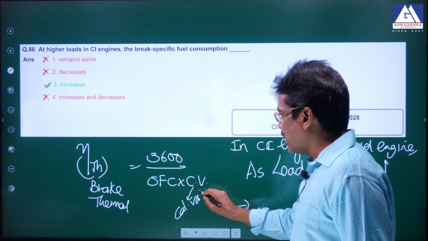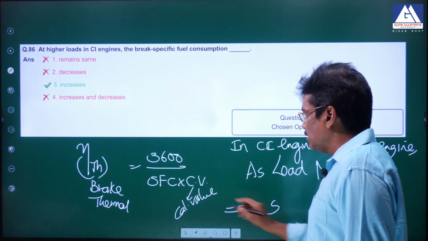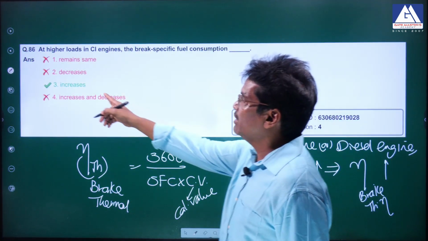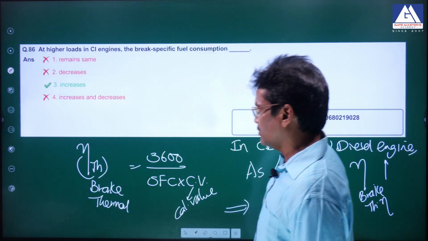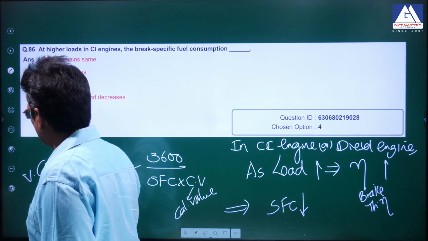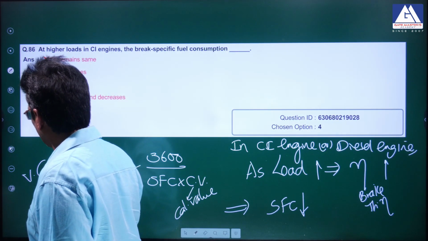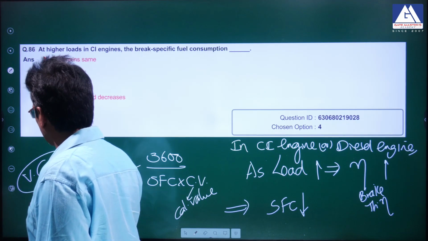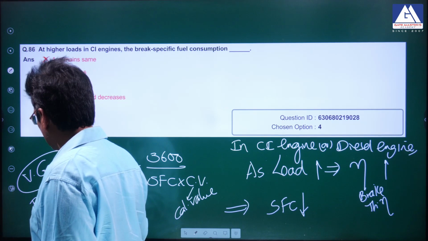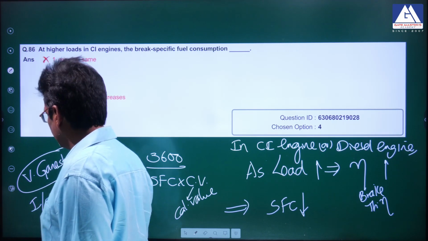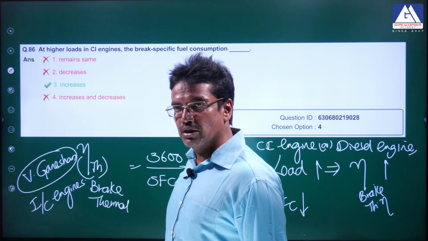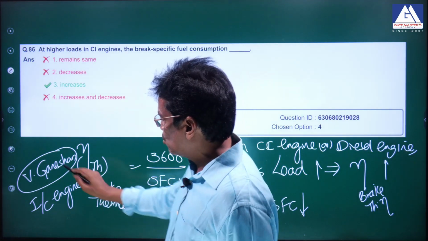Calorific value is constant, so if efficiency is increasing, SFC will decrease. But he has given the answer wrong: increases. The source is V. Ganesan, IC Engines, also a Tata McGraw-Hill publication. Very famous man in IC engines, ex-IIT Madras professor, the late V. Ganesan. You can check that this is the source.